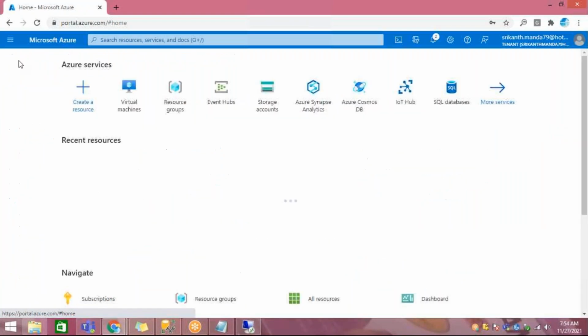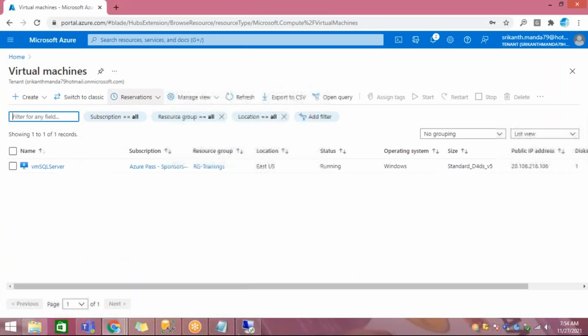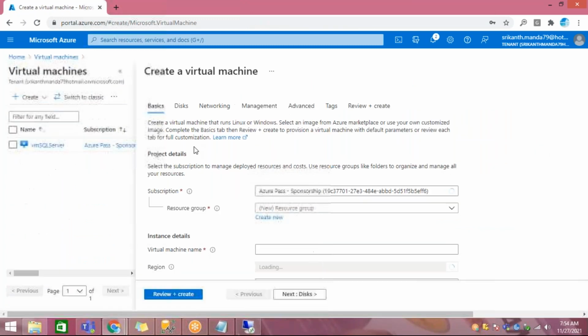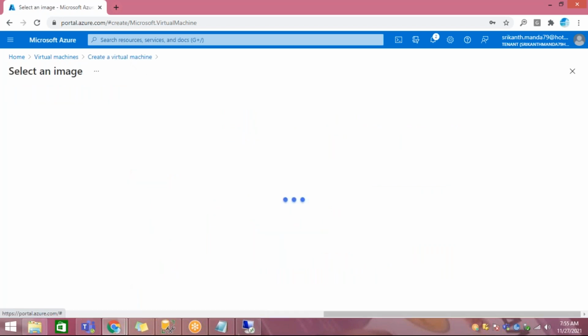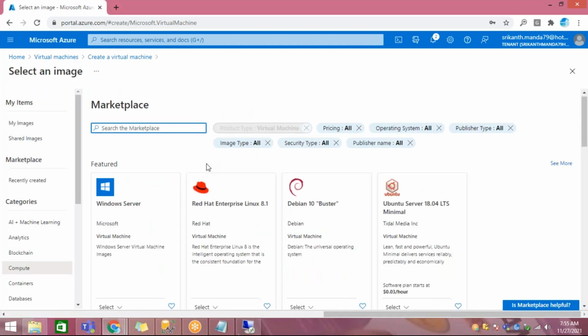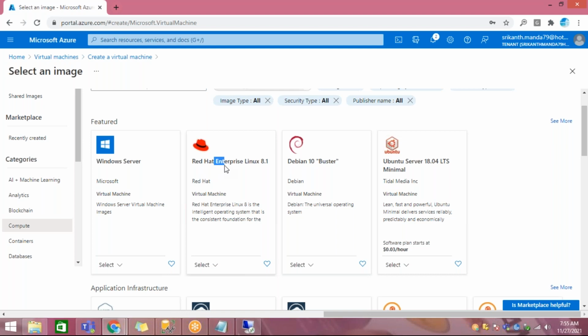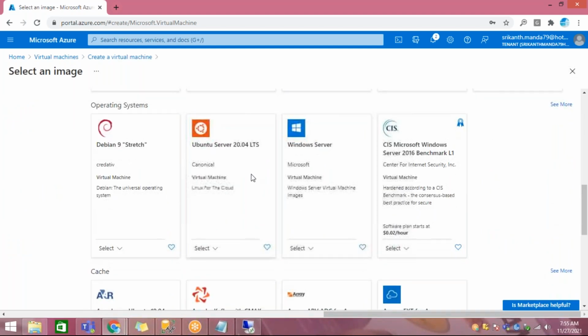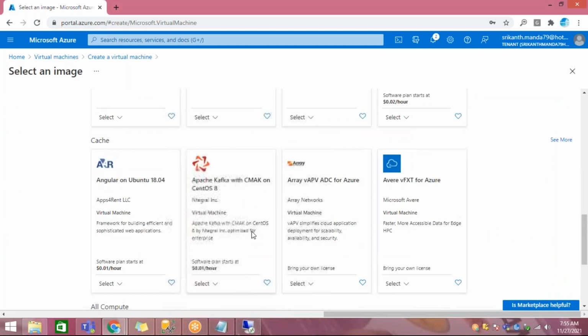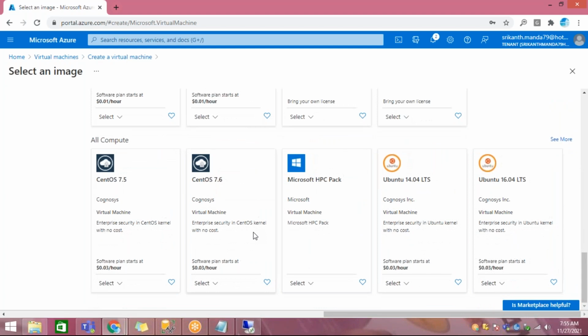When you're creating a virtual machine, it'll ask you to select your operating system. Select these images, for example Ubuntu Linux. There are many options, CentOS, Ubuntu. Based on this, you need to select your operating system.